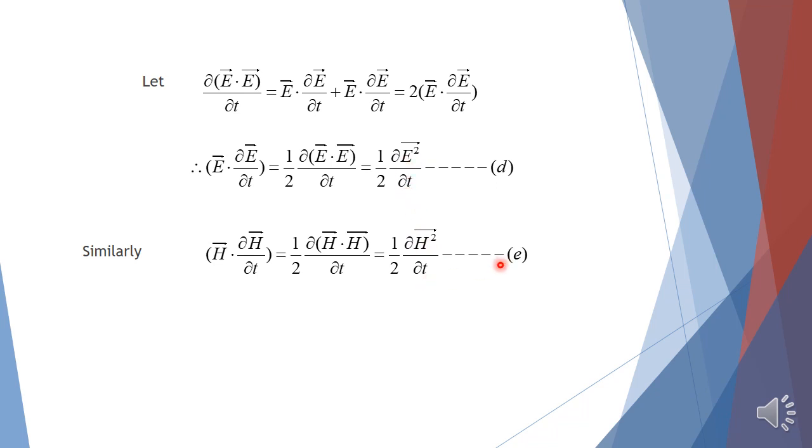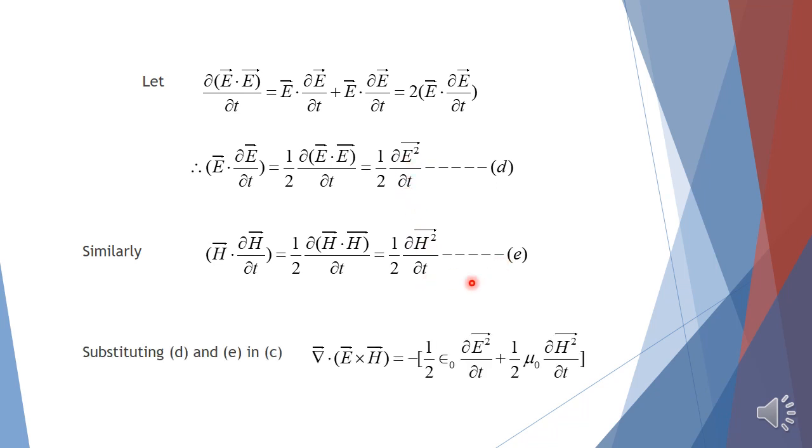Call it equation number E. Subtracting D and E in equation C, we are going to get divergence of E cross H equals minus of 1/2 ε₀ ∂E²/∂t plus 1/2 μ₀ ∂H²/∂t.